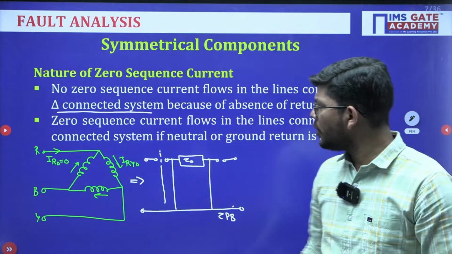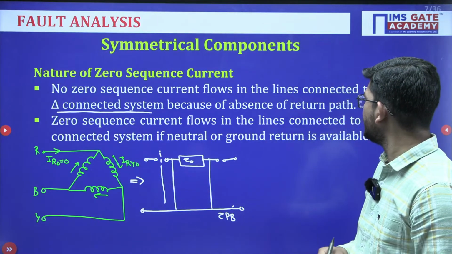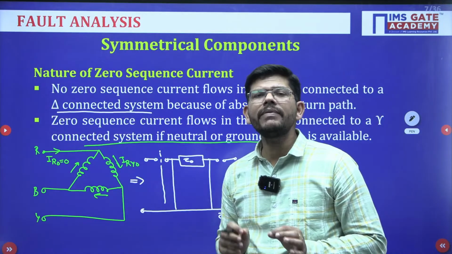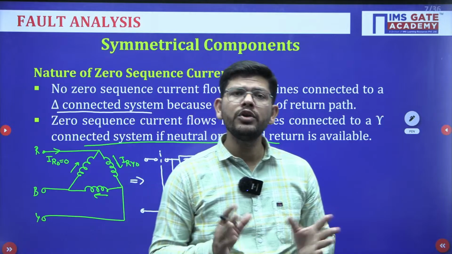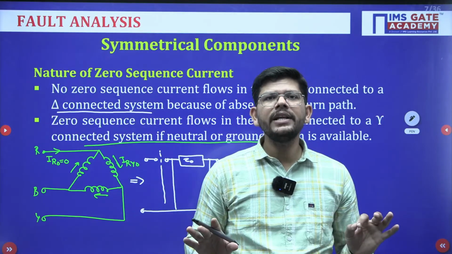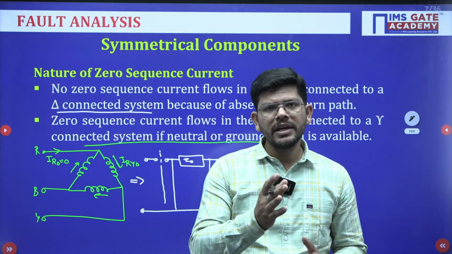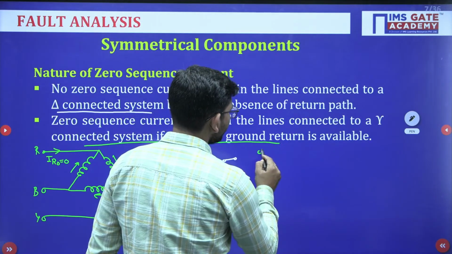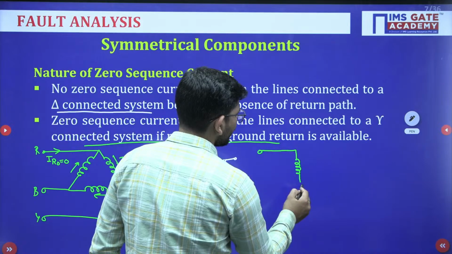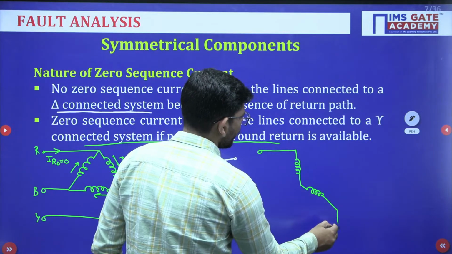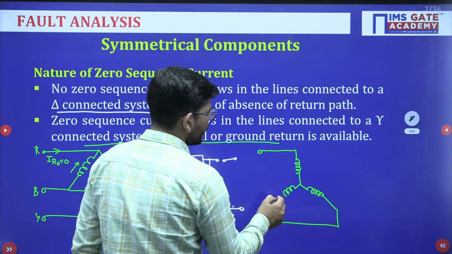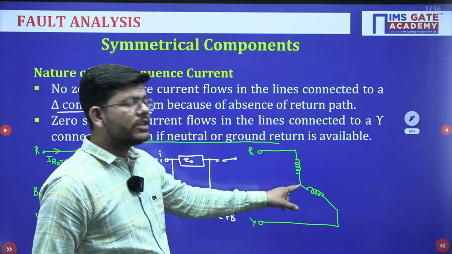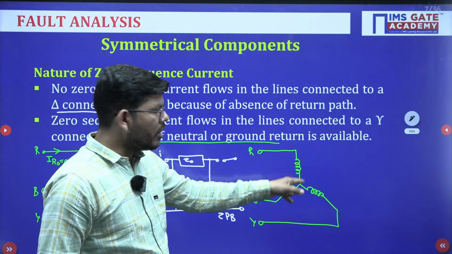Now the second point is, zero sequence current can flow in the lines connected to a star connected system if neutral or ground return is present. If it is a star connected system and there is no neutral present, again there will not be any zero sequence current flowing. But if the neutral is present, we can have zero sequence current. So suppose we have a star connected system like this, and there is no ground or neutral present, there will not be any zero sequence current flowing.